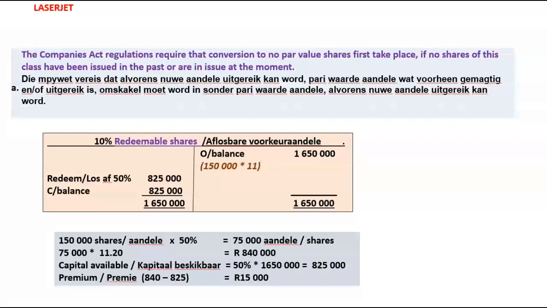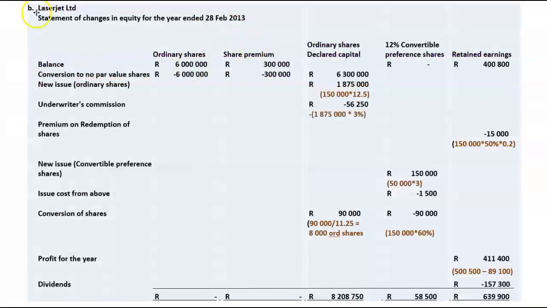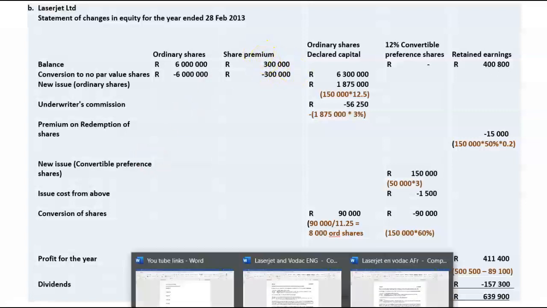So let me show you that. Laserjet Limited, statement of changes in equity for the year ended 28 February 2013. Ordinary shares. Opening balance, 6 million in the ordinary share capital account, 300,000, i.e. 600,000 shares multiplied by 50 cents, 300,000 in the share premium account.